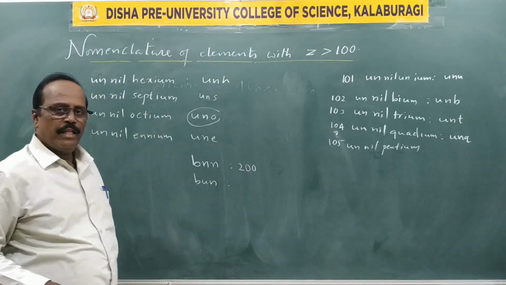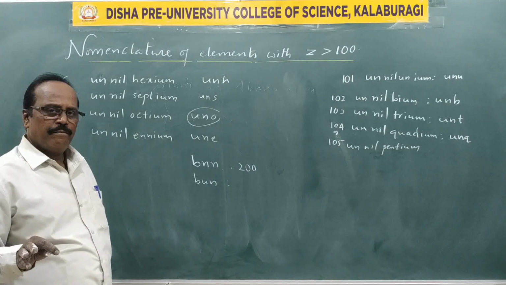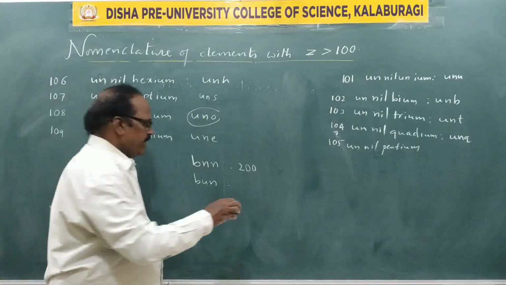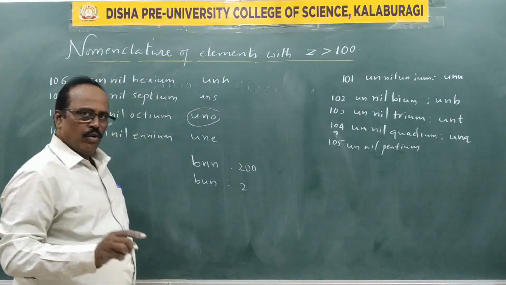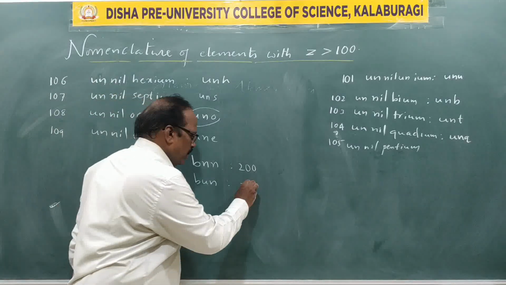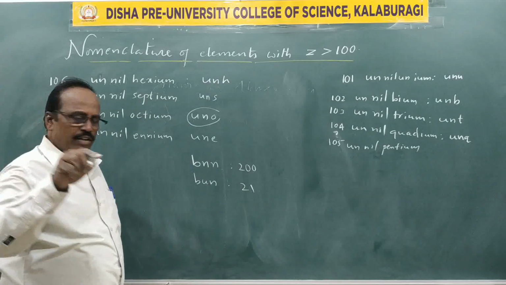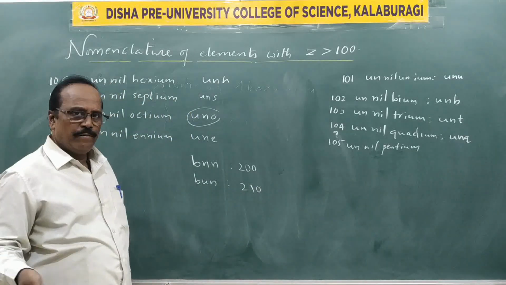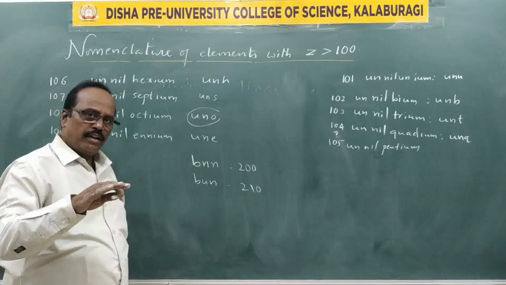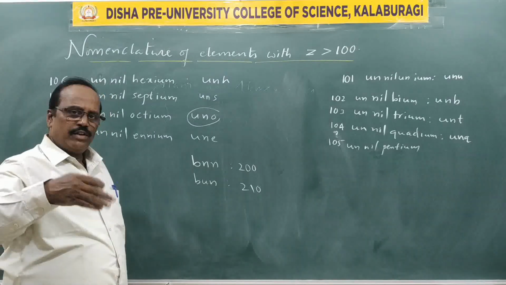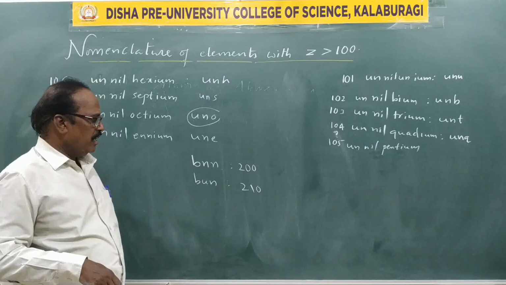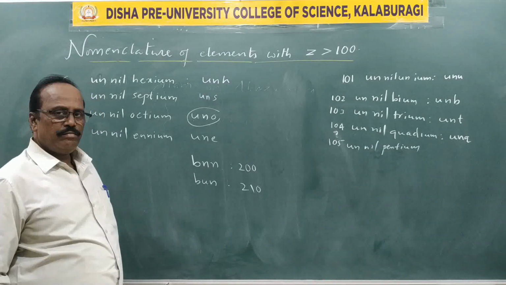I write next: BUN. B is for 2, U for 1, N for 0. For 1 the full name is un, and the symbol shortcut is U. For 0 it is nil, and the short form is N. BUN means 210.